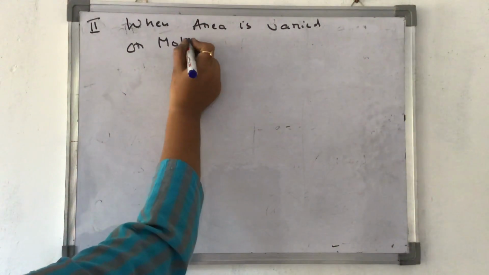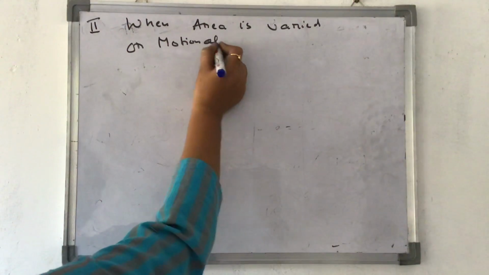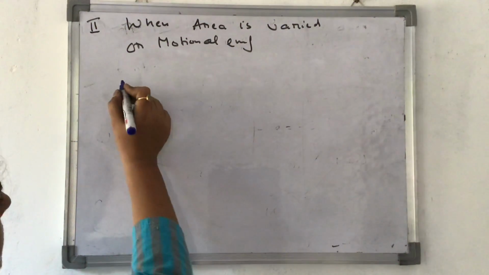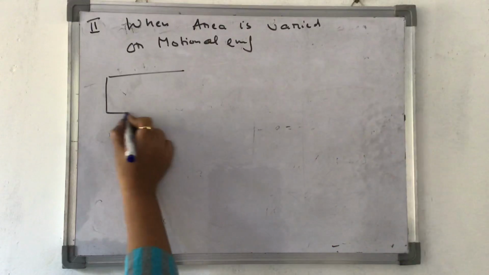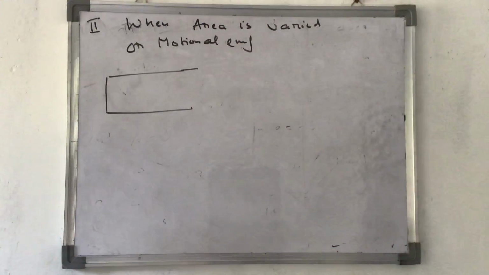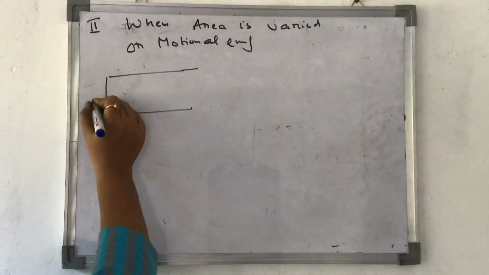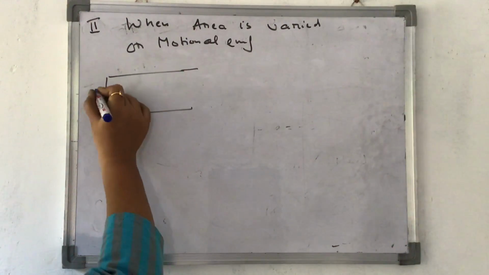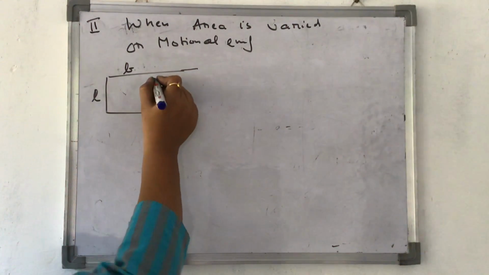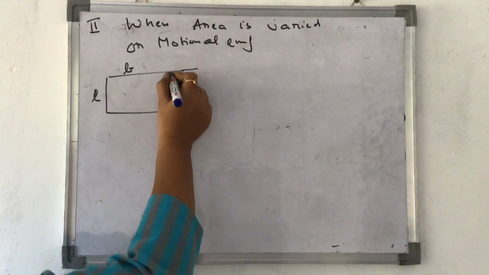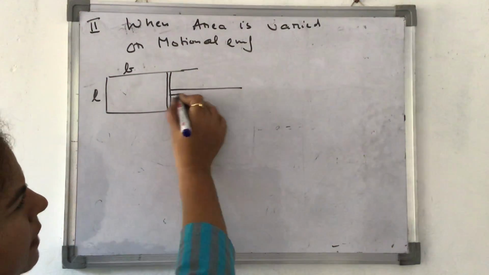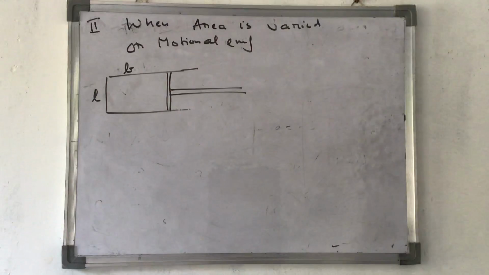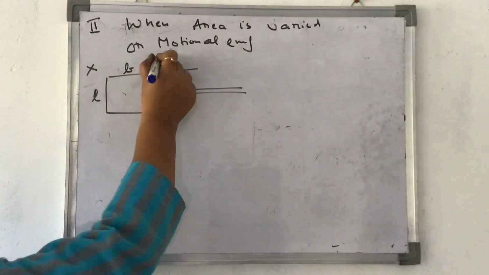It is also called as motional EMF. In this case, we consider a rectangular frame like this, and let us consider that this is length L and its width B is variable. How is it variable? I am putting a frame like this, and this can be changed. That means area of this coil can be changed, but magnetic field is constant.